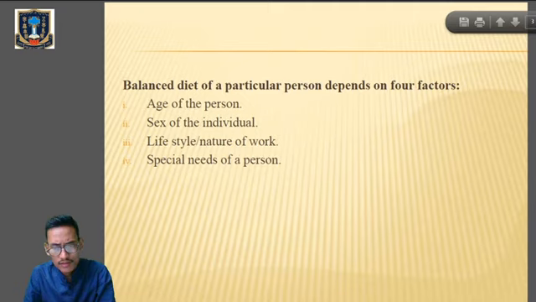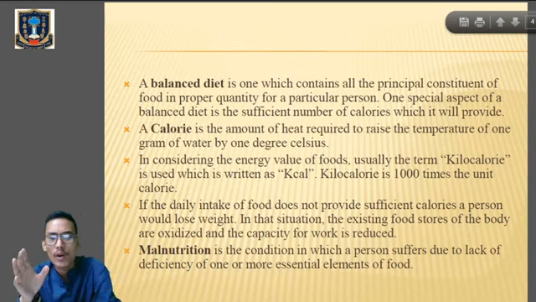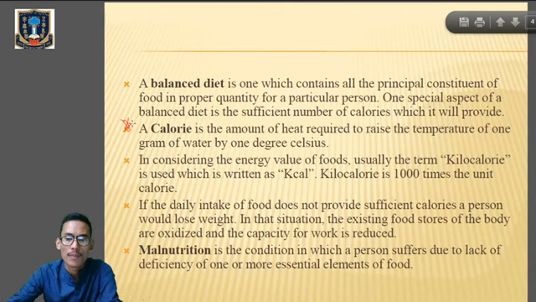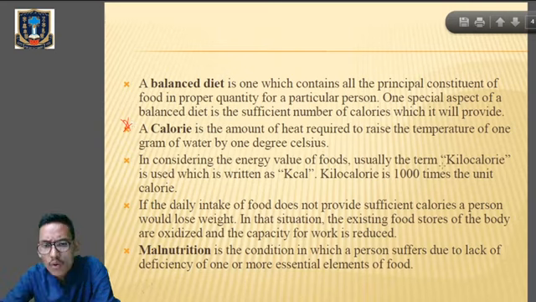Clear? So calorie means the amount of heat which is required to raise the temperature of 1 gram of water by 1 degree Celsius. Remember what you mean by a calorie. Calorie is the amount of heat required to raise the temperature of 1 gram of water by 1 degree Celsius. So kindly remember the definition of calorie. Clear? Then, in considering the energy value of food, usually the term kilocalorie is used and written as kcal. Kilocalorie is 1000 times the unit calorie. So what are we writing over here?